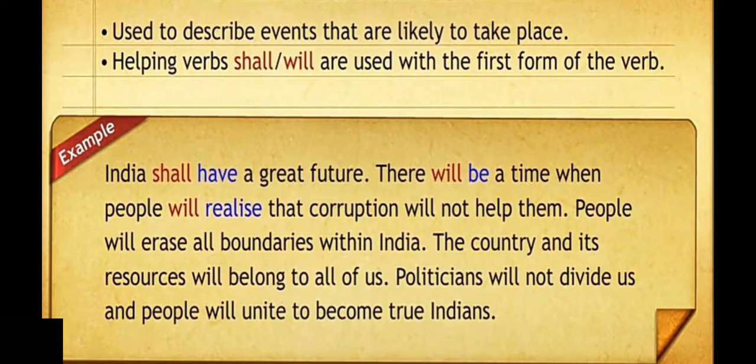Helping verbs shall or will are used with the first form of the verb. Helping verbs shall or will are used along with the basic form of the verb, that is V1. Here we have a description which has examples for simple future tense.